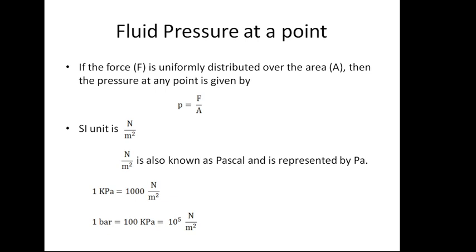The SI unit of fluid pressure is Newton per meter square, also known as Pascal and represented by Pa. The unit conversion is very important from a numerical point of view. The conversions are 1 kilopascal is equal to 1000 Newton per meter square, and 1 bar is equal to 100 kilopascal, that is equal to 10 raised to 5 Newton per meter square.